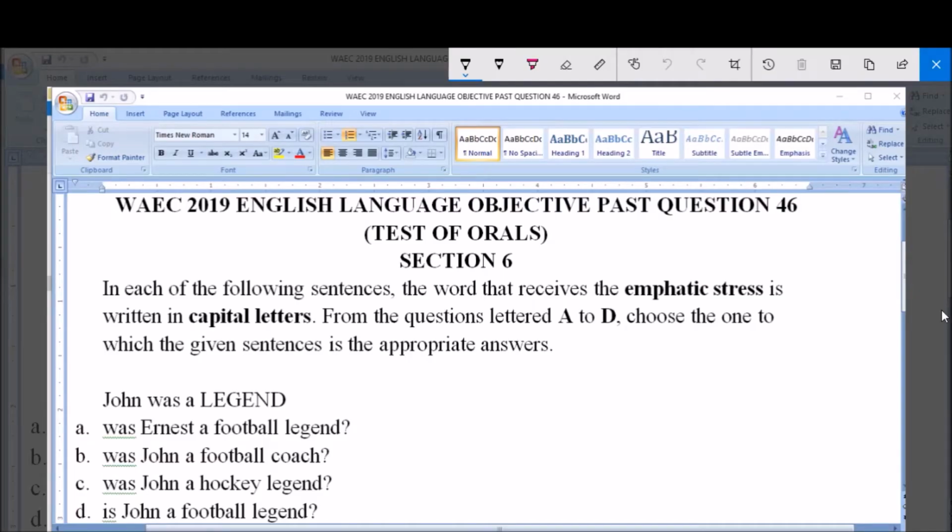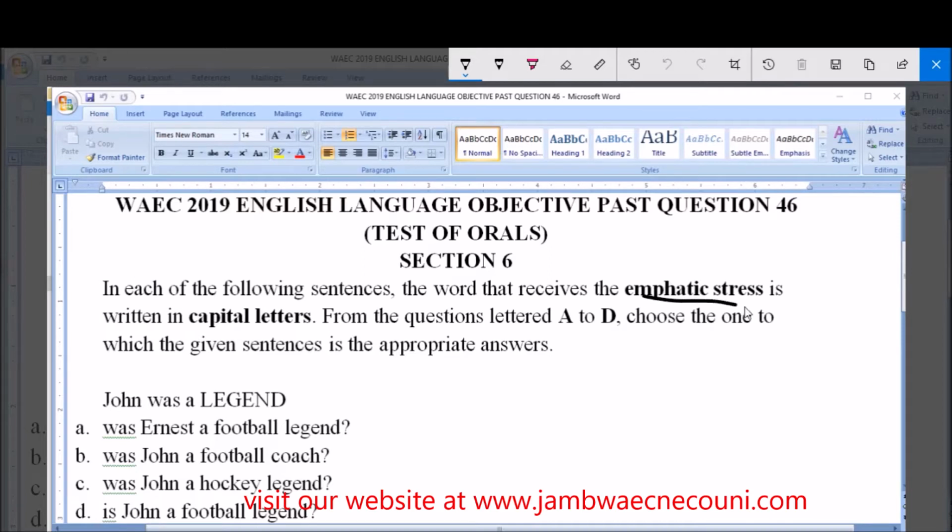Hello, I'm going to be answering WASSCE 2019 English Language Objective Past Question 46 under Test of Orals Section 6. The instruction is, in each of the following sentences, the word that receives the emphatic stress is written in capital letters. From the questions lettered A to D, choose the one to which the given sentence is the appropriate answer. So, emphatic stress is what we are dealing with.